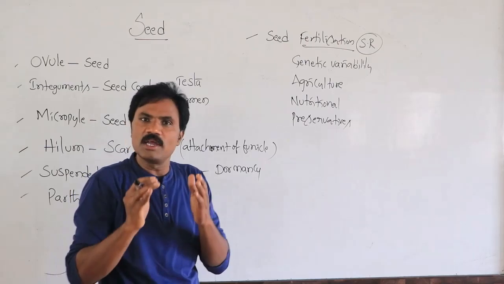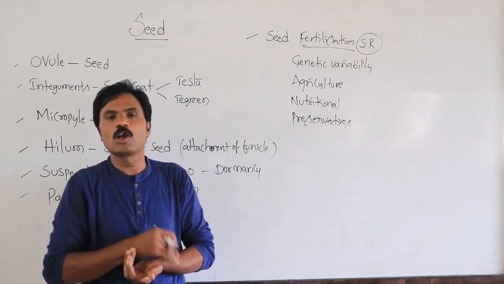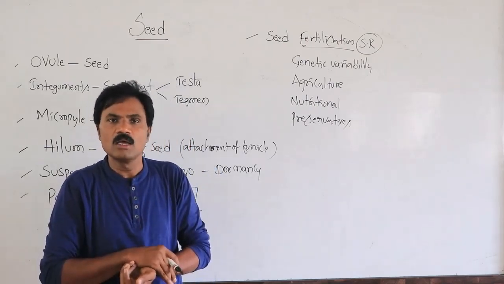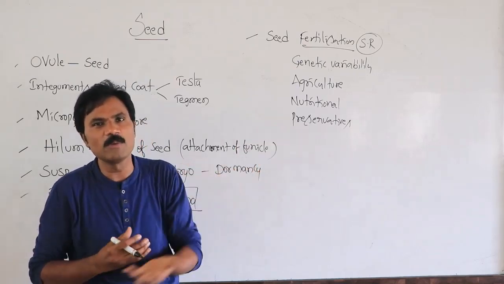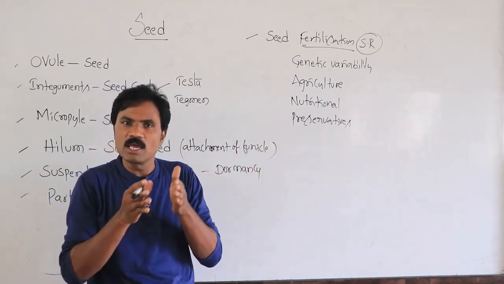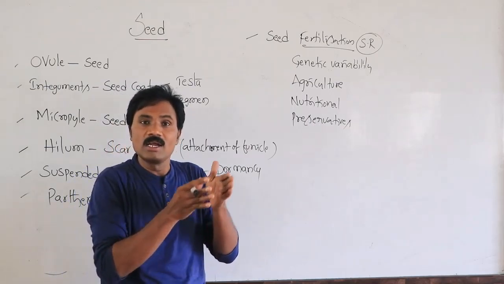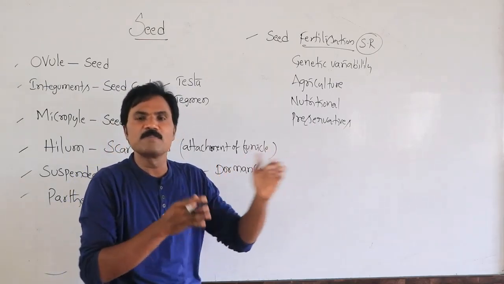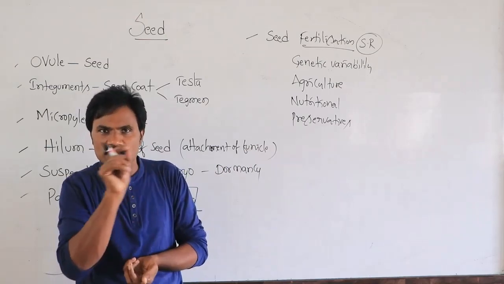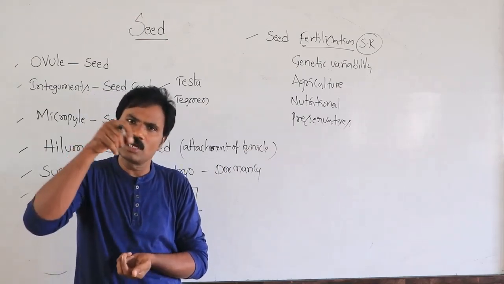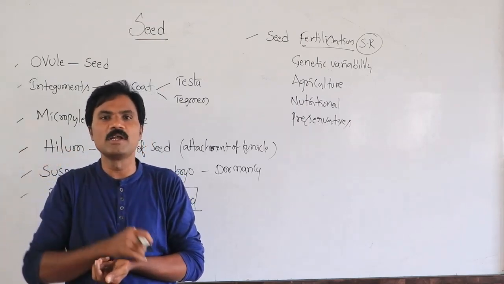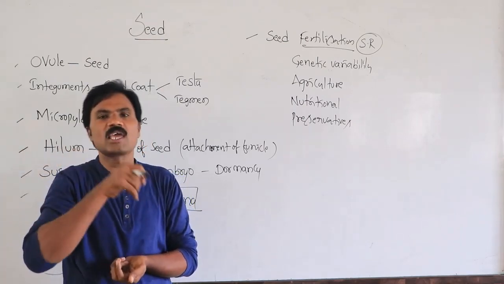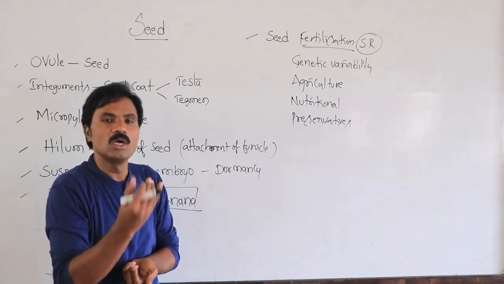These seeds must be preserved for a long period of time. Some of these seeds have viability. What is seed viability? Seed viability means the ability of the seed to germinate after a certain period of time. Even after that period, it does not lose its capability; it is ready to germinate.